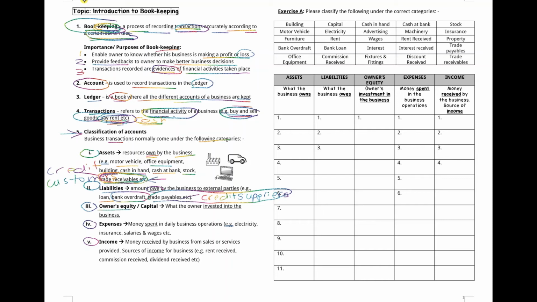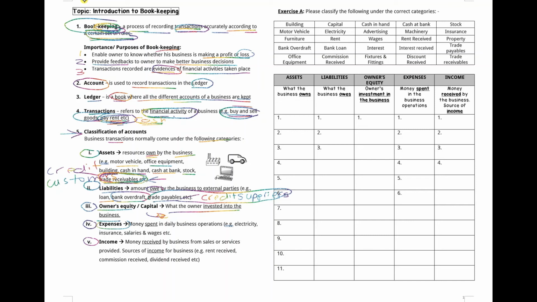Owner equity is what the owner invested into the business. Okay, capital. For example, he brings in a sum of money into the business, and that's what we call the capital. Expenses, okay, just like you and me, for example, like parents, we have monthly expenses, like we pay for rent, we pay for the school fees, we pay for the fuel, petrol, and so on.